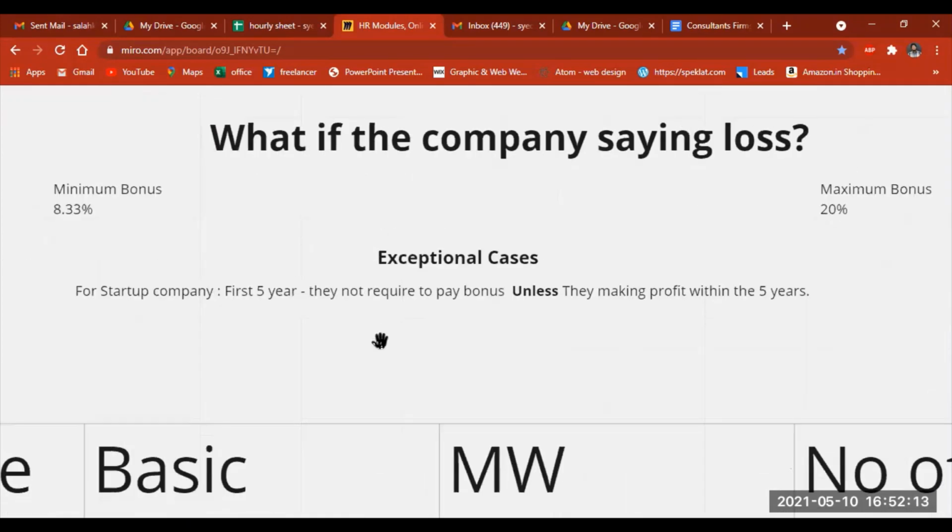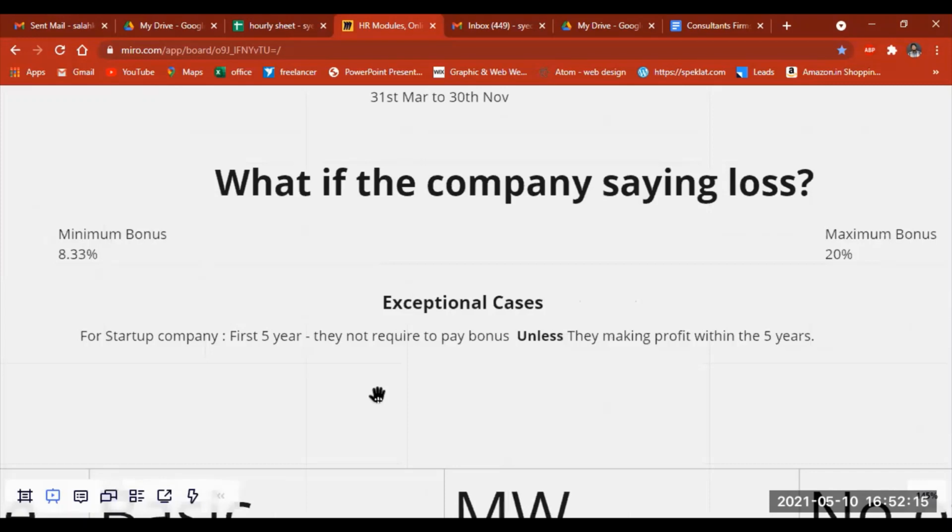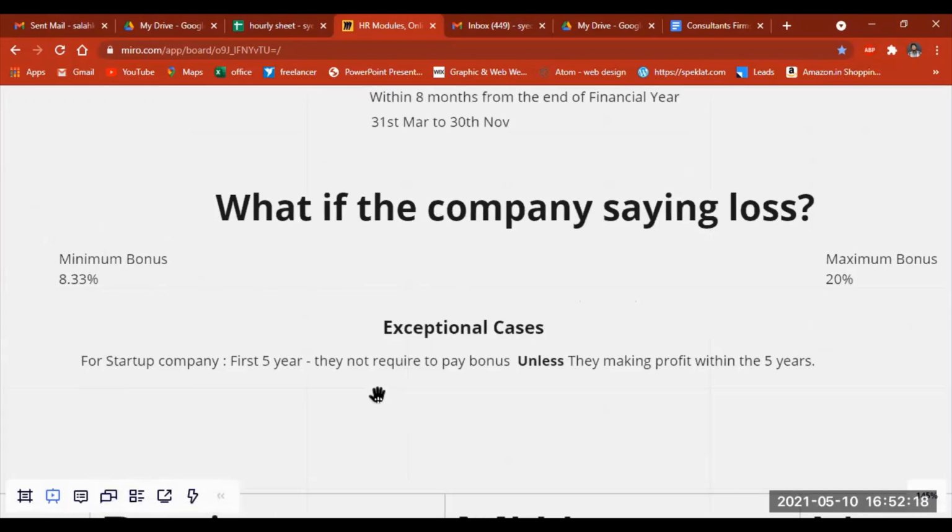And this has some exceptional cases only for those companies who are starting up. If you take a startup, they need some time period, like 3 to 4 years, to meet their break-even point. We can't say every startup company starts making a profit after 1 year or after 2 years. They need some time. So for those startup companies, it is an exception that for the first 5 years they don't need to pay bonus to the employees. After the 6th year, they have to pay the bonus.